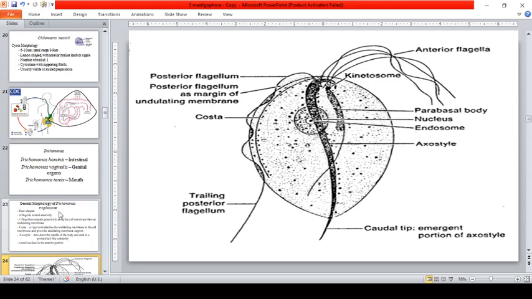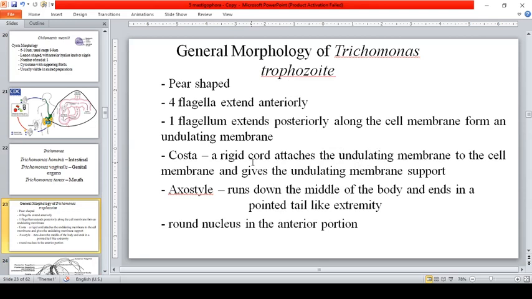Okay, so the costa, a rigid cord attaches the undulating membrane to the cell membrane and gives the undulating membrane support. Okay, so the axostyle, it rounds down the middle of the body and ends in a pointed tail-like extremity. Hindi mapakali ang chicken. Diba yan?